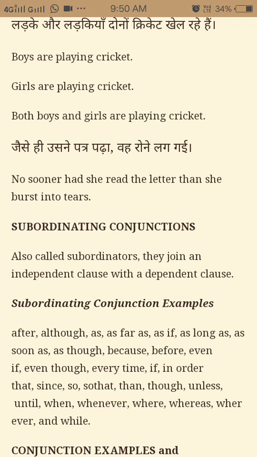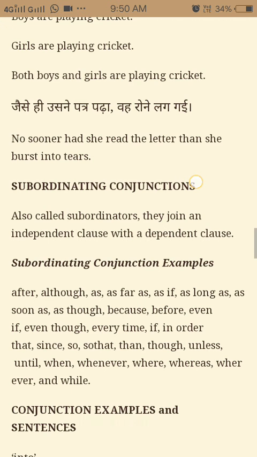Now the next, subordinating conjunction. It's also called joining an independent clause with a dependent clause.